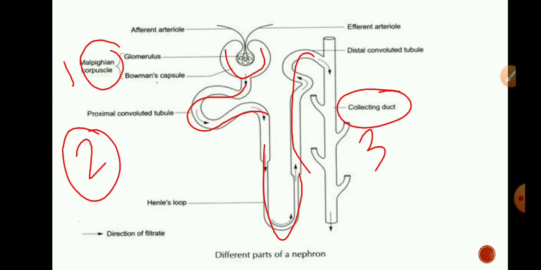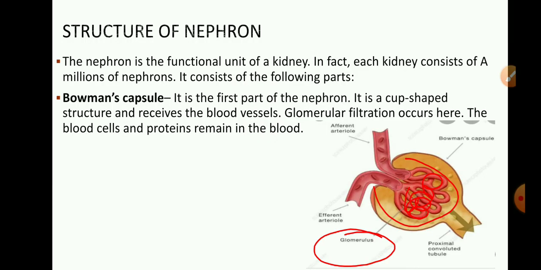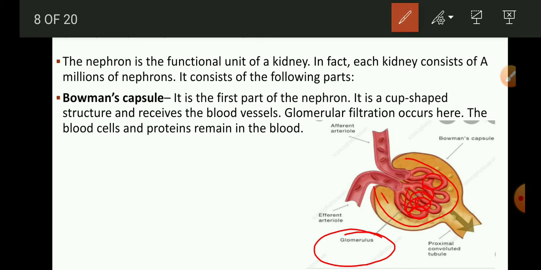Now we will discuss about structure of nephron. Bowman's capsule. It is the first part of nephron. It is a cup-shaped structure and receives the blood vessel. So this cup-shaped structure is Bowman's capsule, in which you can observe a knot-like mass of blood capillaries, and that mass of blood capillaries is called glomerulus.